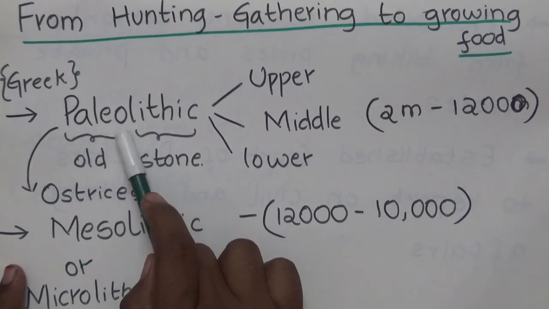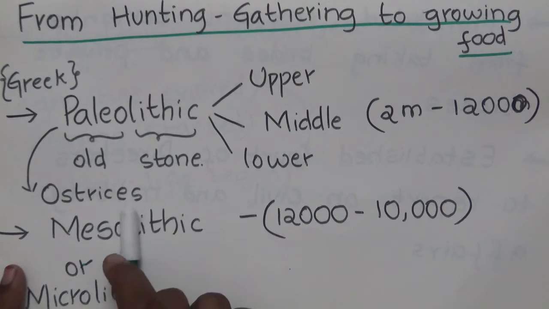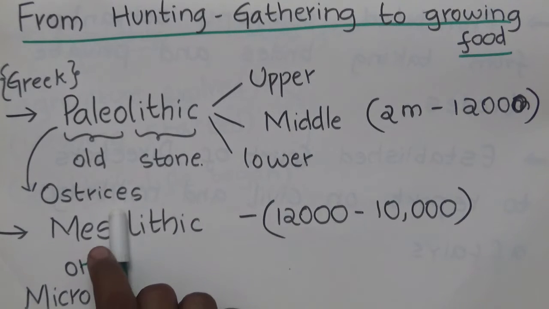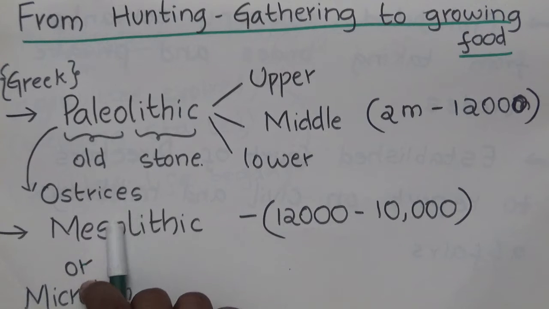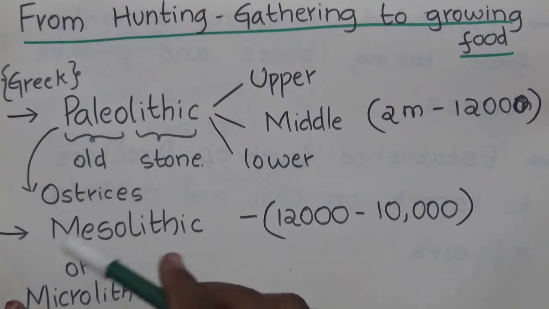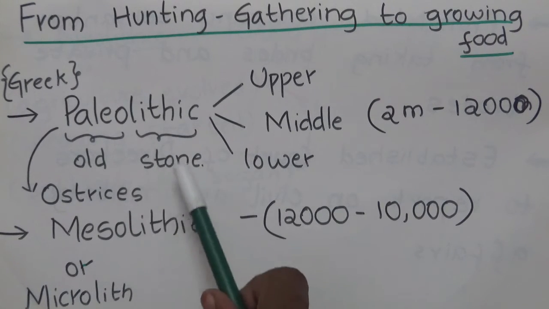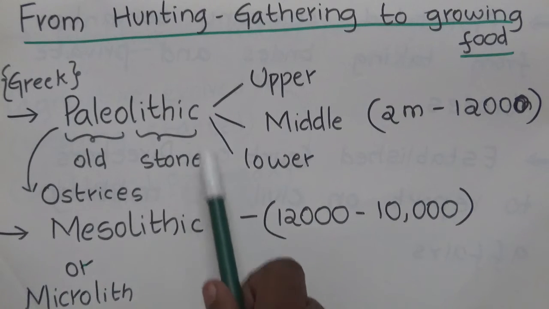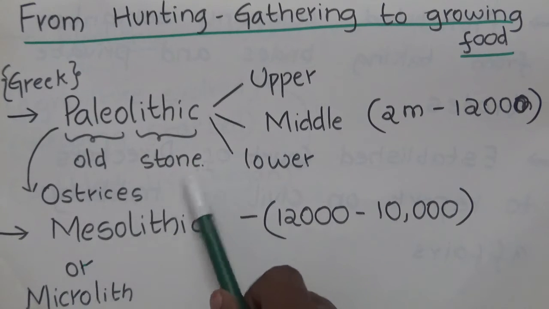Generally in this time ostriches were found, and the evidence is designs on ostrich eggshells found in Patna in Maharashtra. So overall, 99% of human history is covered in this period itself.